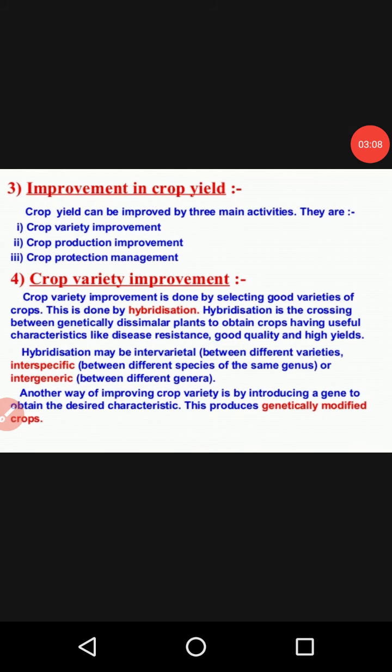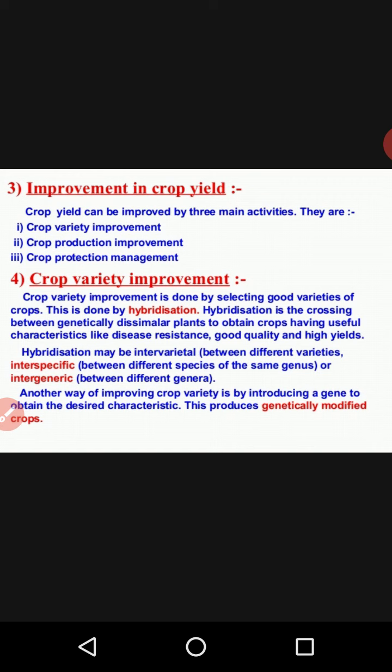Due to that improved, maximum quality production, again we are going to study what events or practices are necessary or essential to get maximum production.